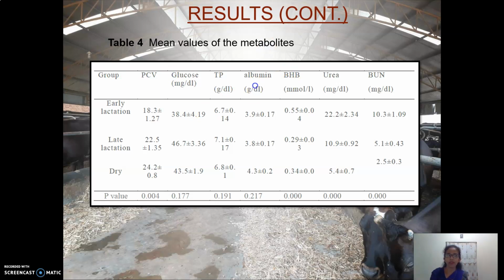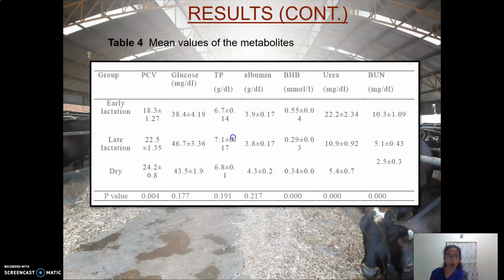Normal PCV level is almost about 24%, and the normal glucose level in dry cow groups is almost about 51 to 74 milligram per deciliter, and in the fresh cow group 42 to 68 milligram per deciliter.